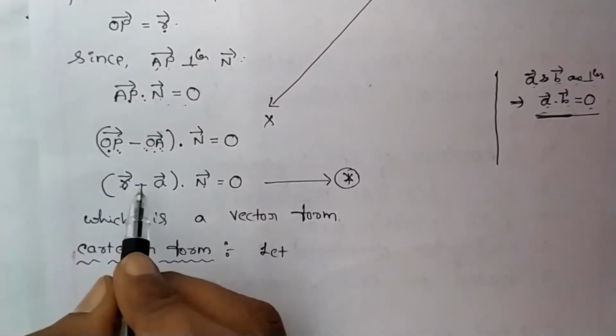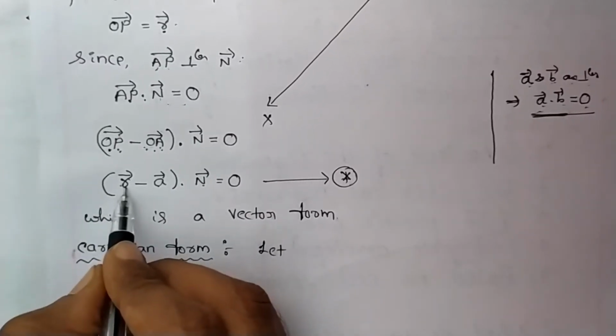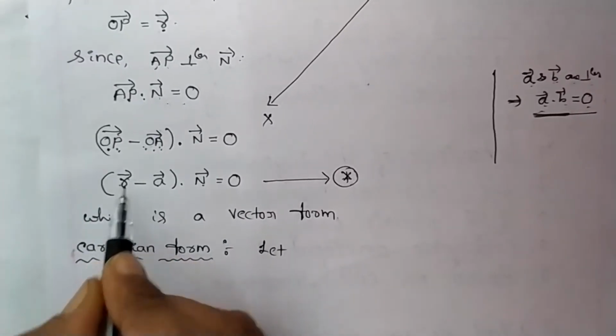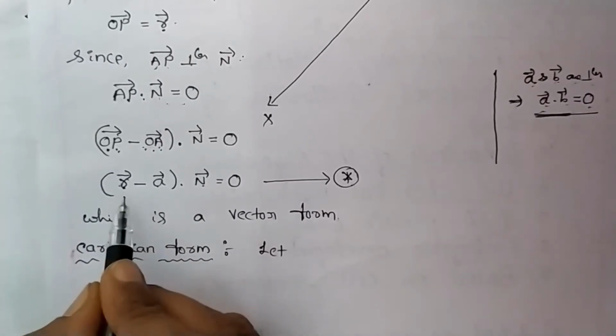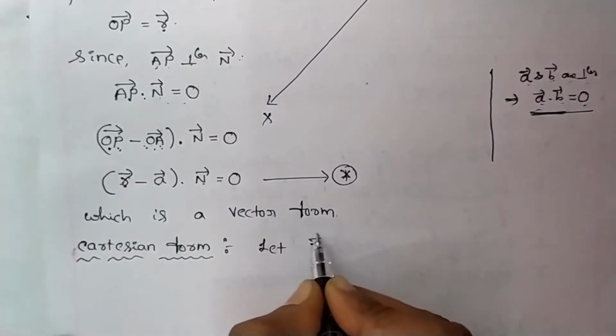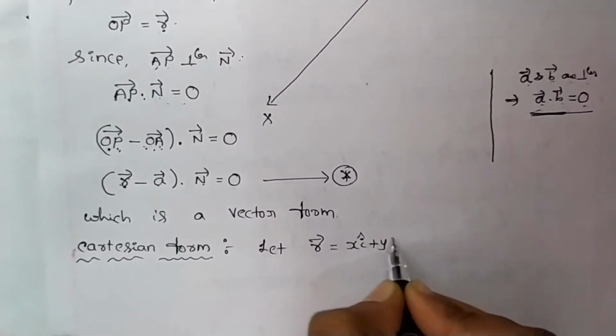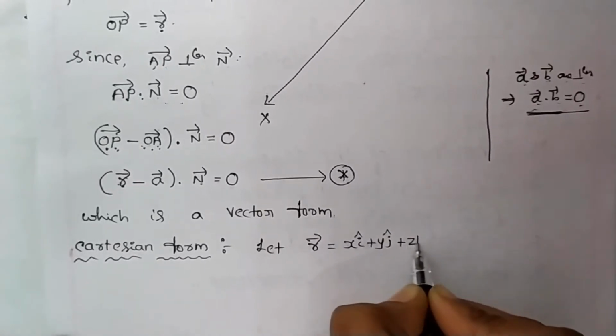Let P be any point on the plane whose position vector is R vector, which is nothing but x, y, z. This R vector we will take as x i cap plus y j cap plus z k cap.